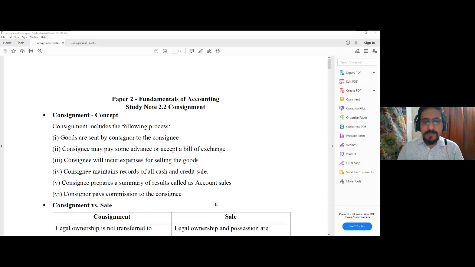Okay, so let me start with today's presentation. Today's topic is given in your study material under study note 2.2, accounting for special transactions, along with certain other topics like bill of exchange, joint venture, etc. The topic that I am going to discuss today is consignment accounting. Under this discussion, I will try to cover the basic aspects of consignment accounting, the conceptual aspects of consignment, and also touch upon the basic accounting procedure under consignment.